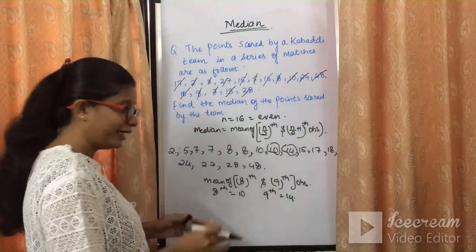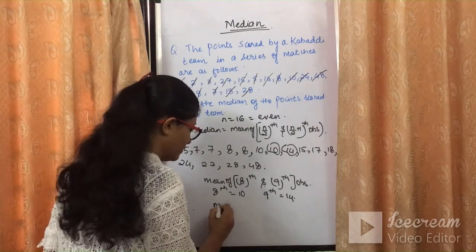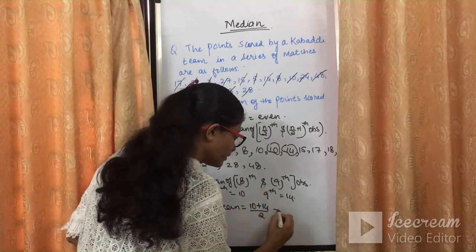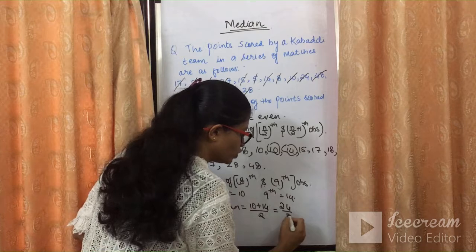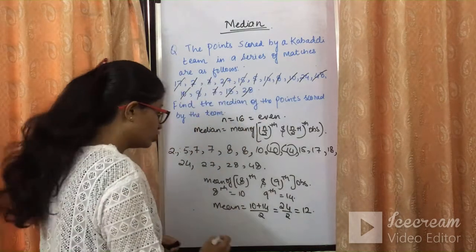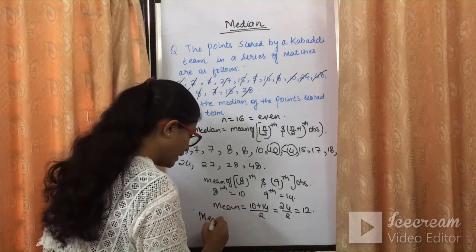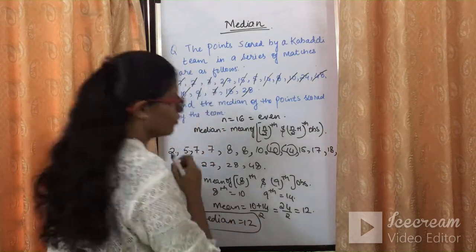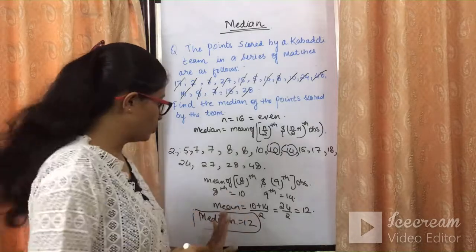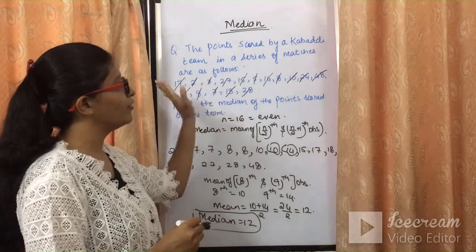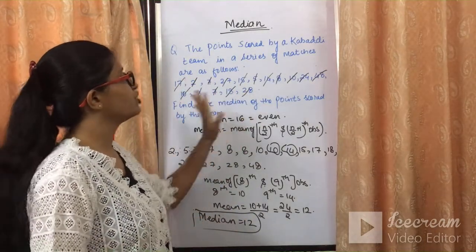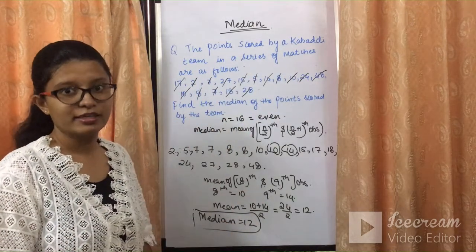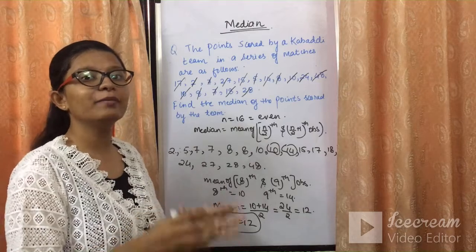We need to take the mean of 10 and 14. How we will take out the mean? Mean will be 10 plus 14 divided by 2, which is nothing but 24 divided by 2, that is nothing but 12. So the median for the given sum comes out to be 12. So 12 is the answer, or we can say that 12 is the median which is being scored in these kabaddi matches.